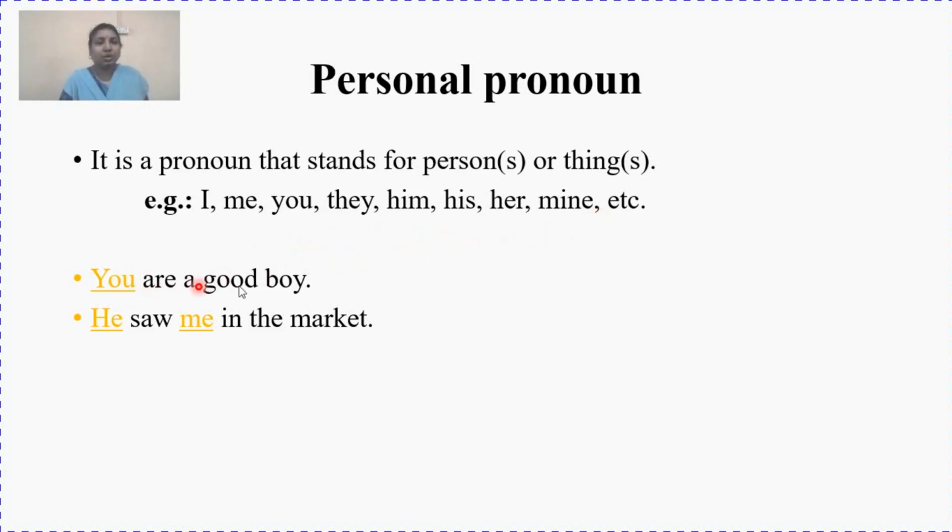Examples are: You are a good boy. Here you is the second person personal pronoun. And, he saw me in the market. He is the third person personal pronoun, and me is the first person personal pronoun. Personal pronoun generally refers to persons. So persons are divided into three categories: first person, second person and third person.